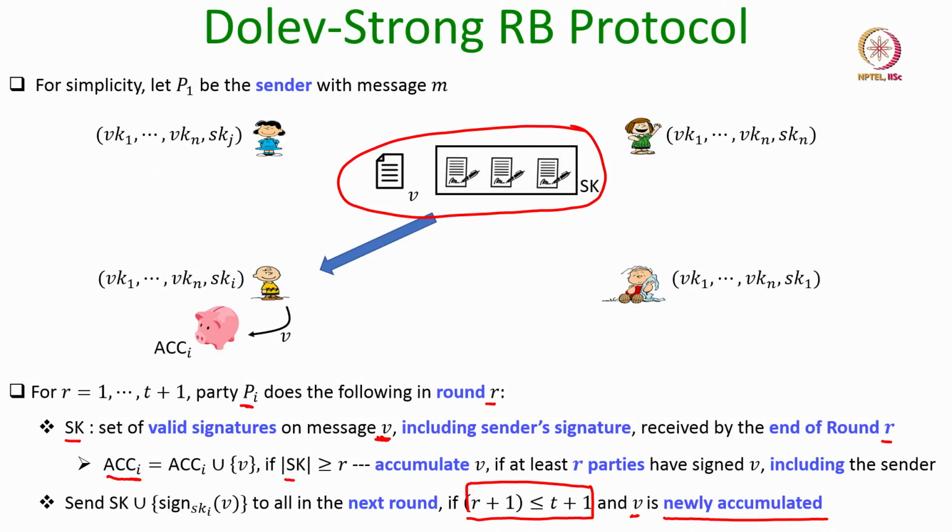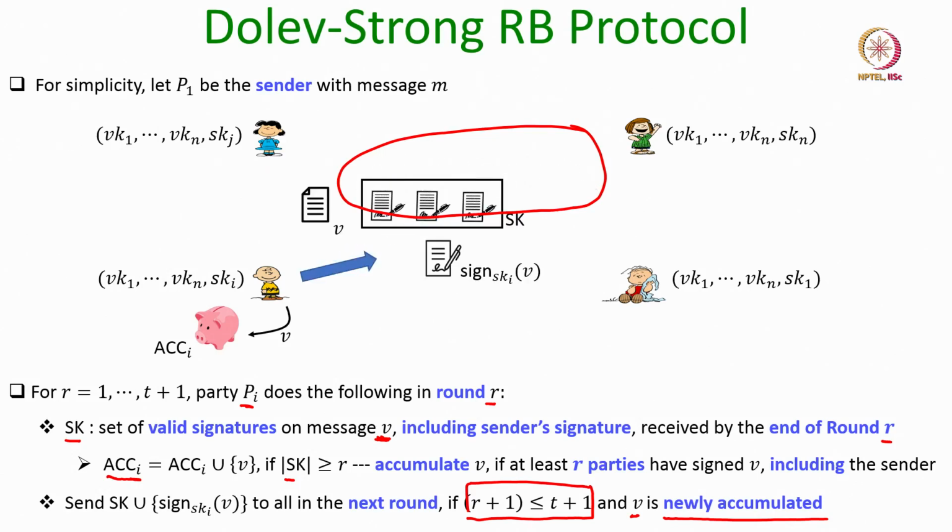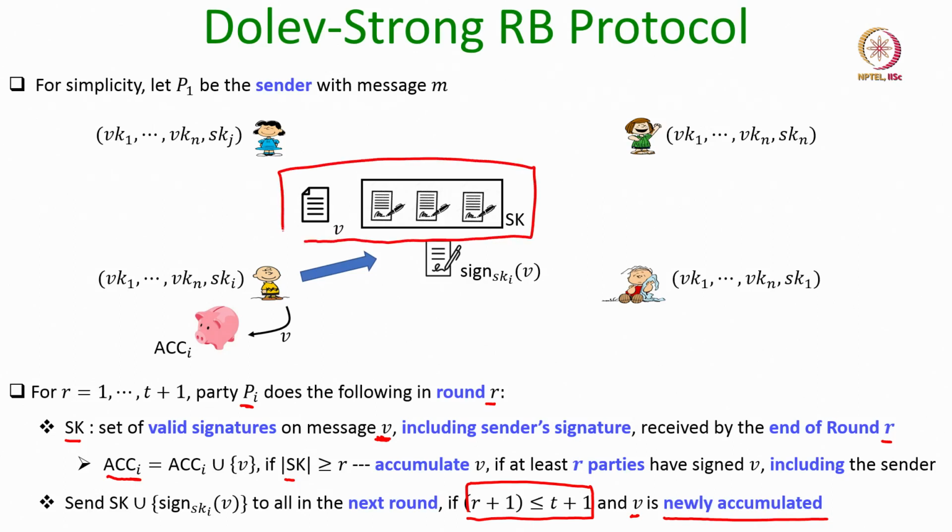If there are more rounds available after this round, then in the next round party pi relays the set of signed messages V to everyone along with its own signature on the message V, so that whoever has not yet accumulated this message V will do so, because in the next round there will be R plus 1 signatures available on the message V. If some party Pj has not yet accumulated the message V, it will accumulate it. That is the idea here.